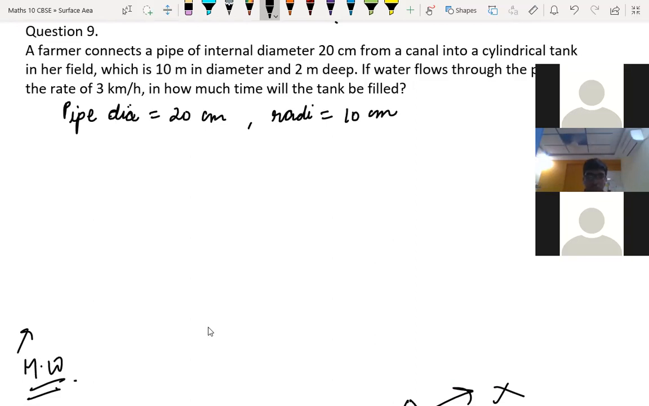The next part of it is: a farmer connects a pipe of internal diameter 20 centimeter from the canal into a cylindrical tank in her field, which is 10 meter in diameter. So the cylindrical tank is separate, having diameter as 10 meters. We can convert into centimeter. If we convert, what will come? 10 by 100 centimeter, right?